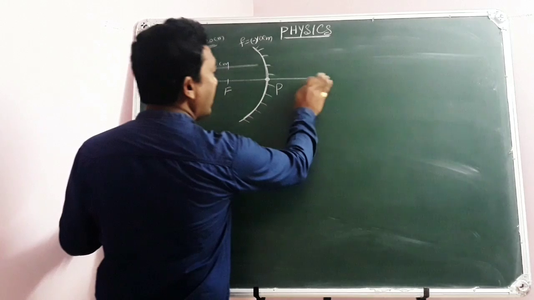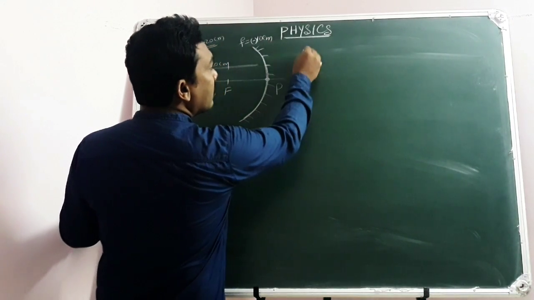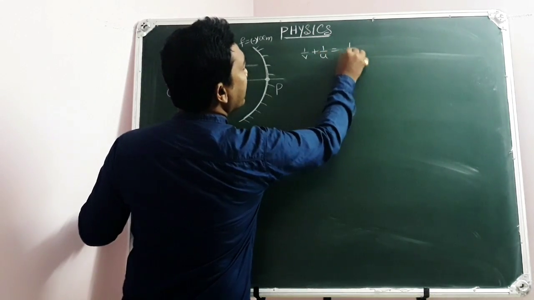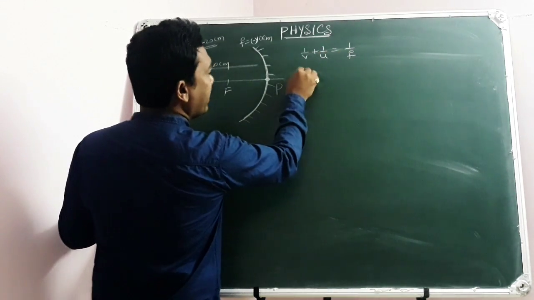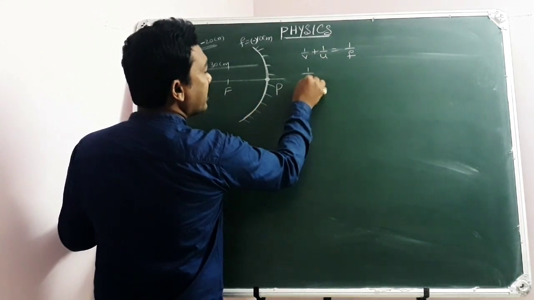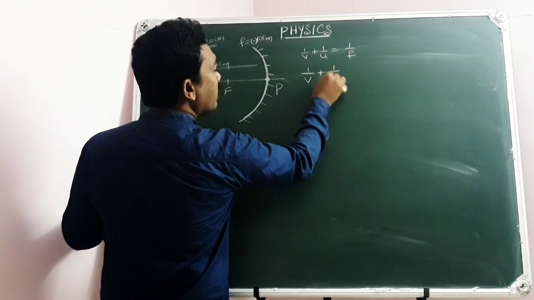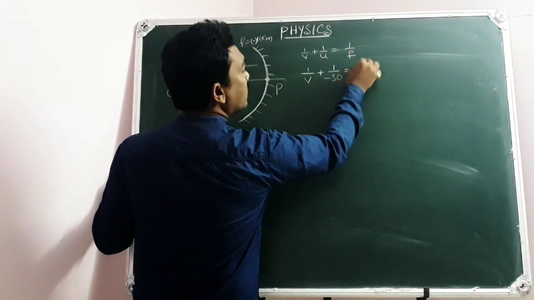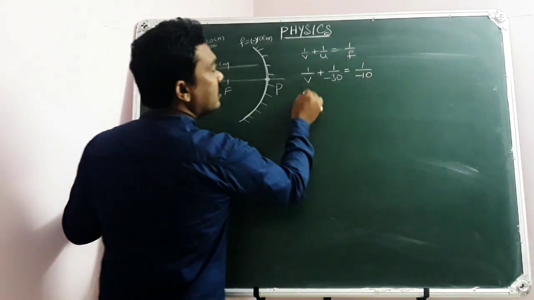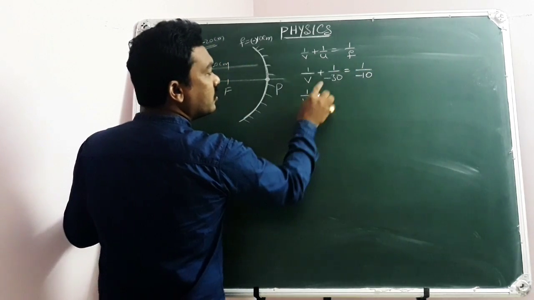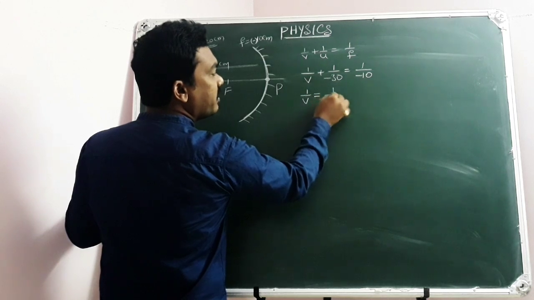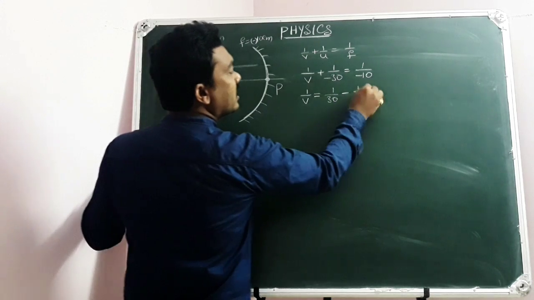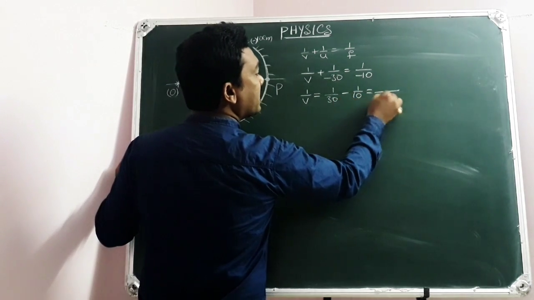According to the formula, 1 by V plus 1 by U equal to 1 by F. We have to calculate V, the image position. U equal to minus 30 according to sign convention, real object distance, and 1 by F equal to minus 1 by 10. So 1 by V equal to, the minus 1 by 30 goes to that side and becomes plus, and already here minus 1 by 10. The LCM of 30 and 10 will be 30.